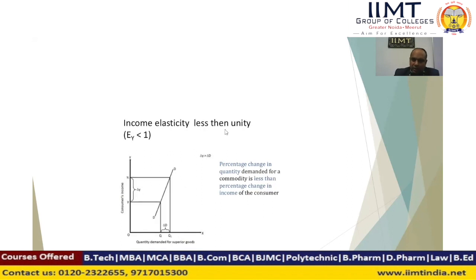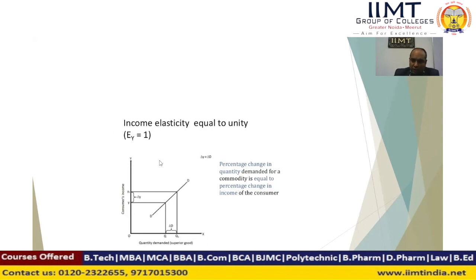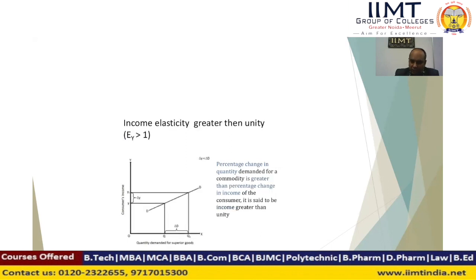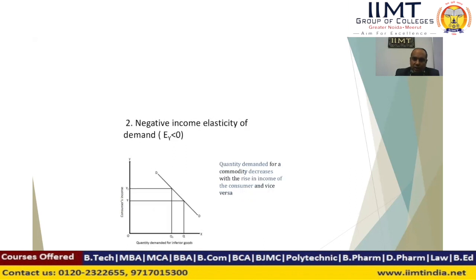Next, income elasticity less than 1. Maximum change in income and minimum change in quantity demanded is called income elasticity less than unity. That type of situation is found in necessity items. When income elasticity equals 1, that situation is found in normal goods. And when income elasticity is greater than 1, there is minimum change in income and maximum change in quantity demanded. That type of situation is found in luxury items. This is the positive income elasticity.